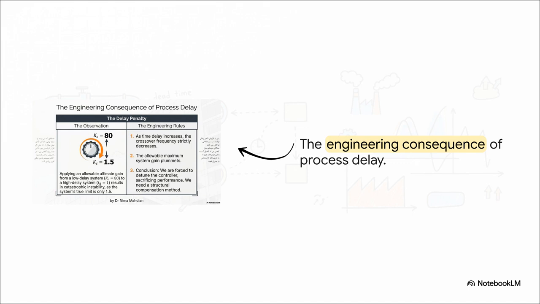Why? Well, the 3 engineering rules on the right spell it out perfectly. Rule 1. As time delay increases, the crossover frequency strictly decreases. Rule 2. The allowable maximum system gain absolutely plummets. Rule 3, which is our inescapable conclusion, we are forced to severely detune the controller just to maintain stability, which means completely sacrificing our performance. We simply cannot accept this. We have to find a structural compensation method.